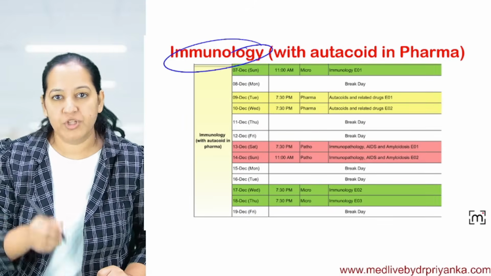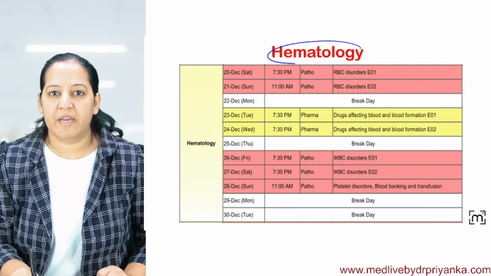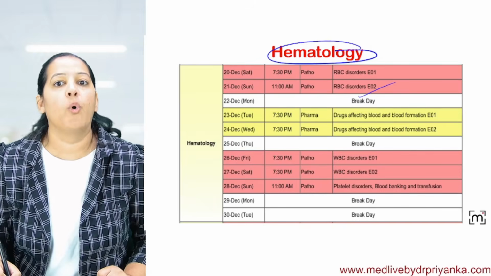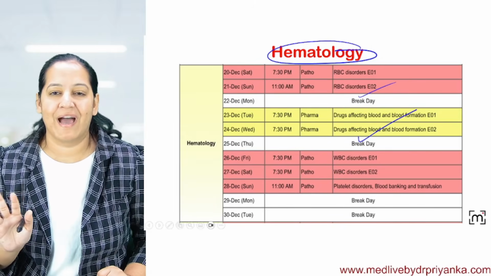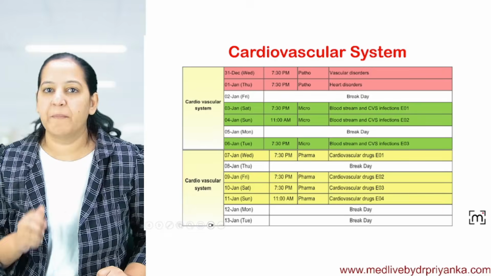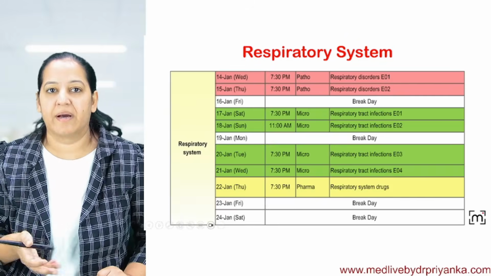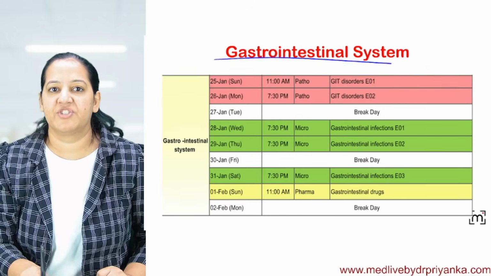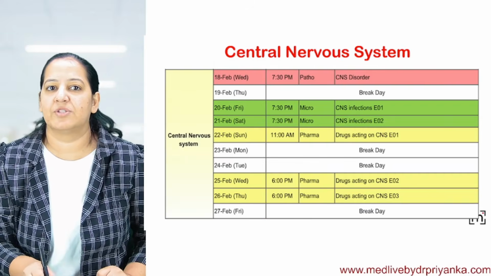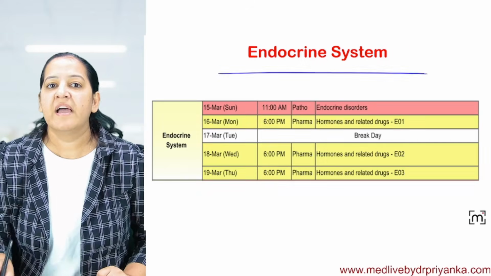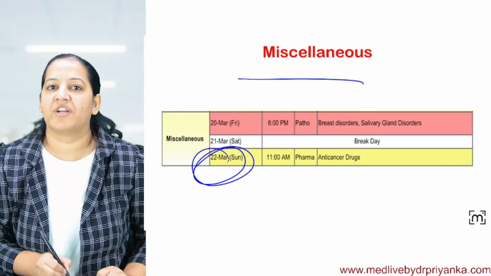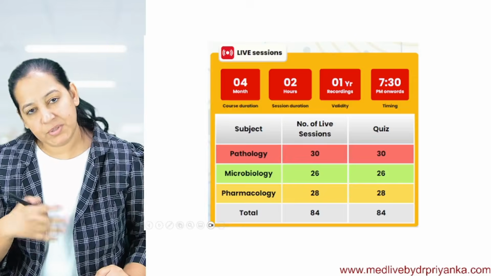Then we will complete immunology from the three subjects. Then we will come to hematology. Hematology we have in patho and in pharma; in micro, we don't have hematology. Then we will come to systems. You can see CVS, see the three colors. Respi, see the three colors. GIT, hepatobiliary, skin soft tissue, CNS, urogenital, endocrine, miscellaneous. 22 March is the last day of the session. So this is the schedule.